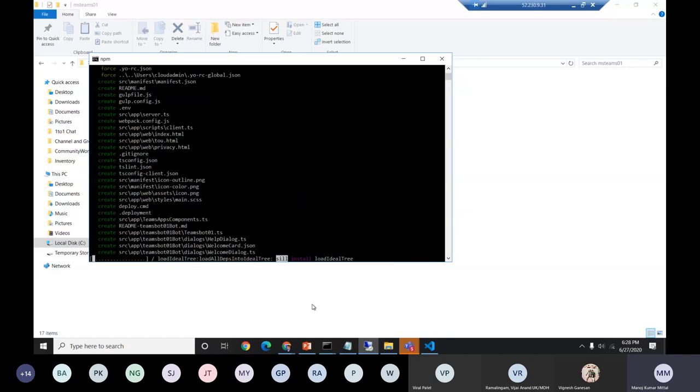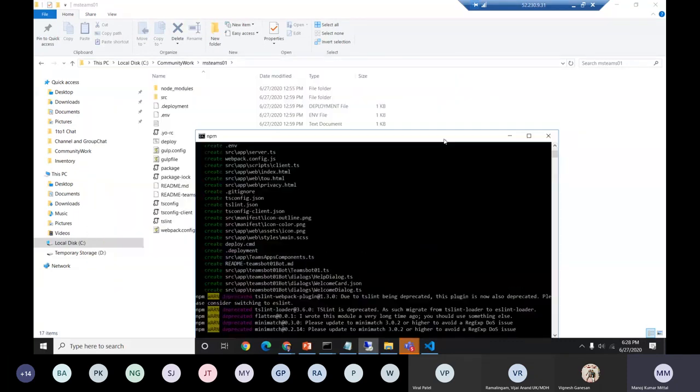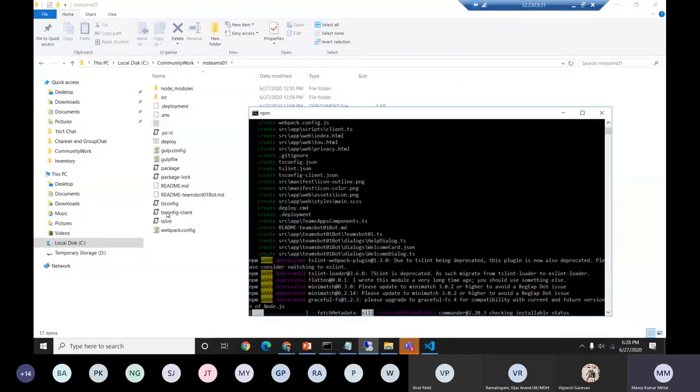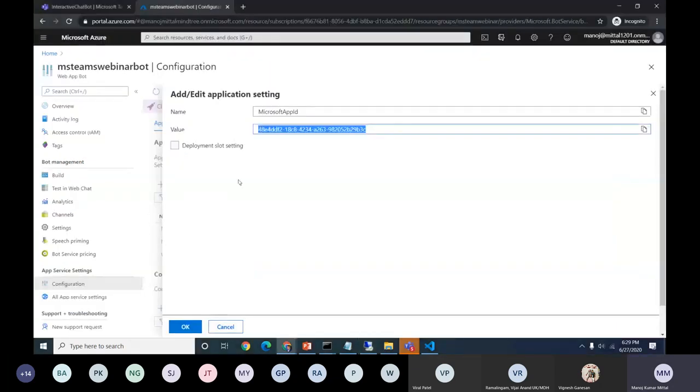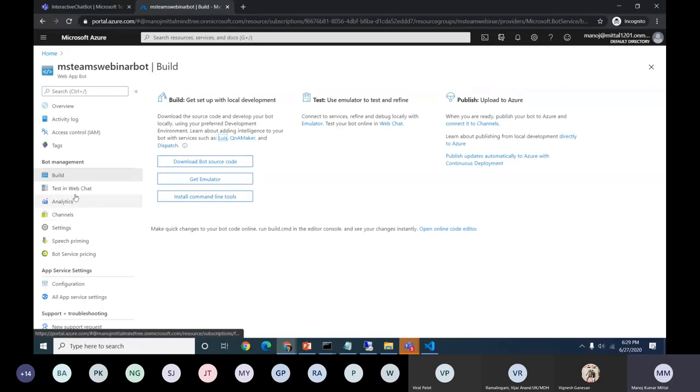Once we're done, it will create a scaffolding project for us where we can write bot code and start consuming our messaging and bot endpoints. You can see it start appearing. It will take a couple more seconds. In the meantime, I'll go back to the screen and we'll test this section quickly.